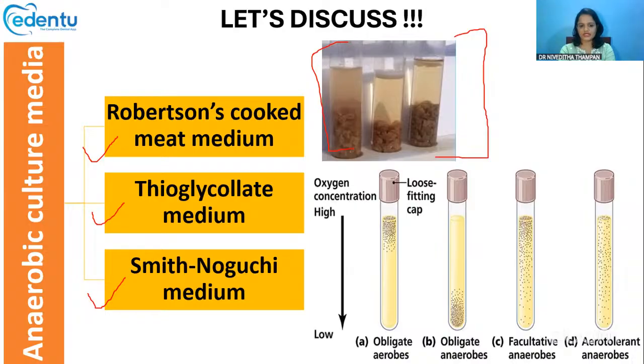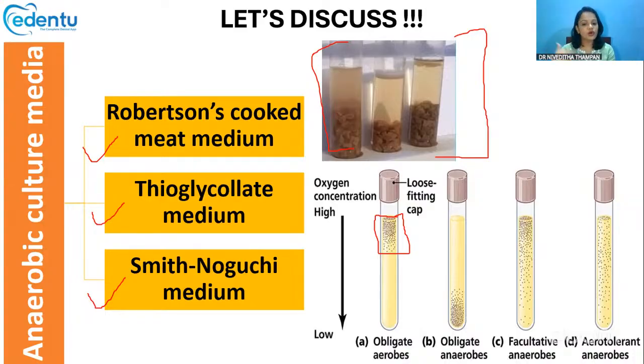If these are four tubes with the thioglycolate medium and you are growing obligate aerobes, they will usually grow at the top only. Why at the top? Because, as I told you already, the oxygen concentration is high at the top and low at the bottom. Since these are obligate aerobes, they need oxygen to thrive, so they grow at the top portion only.